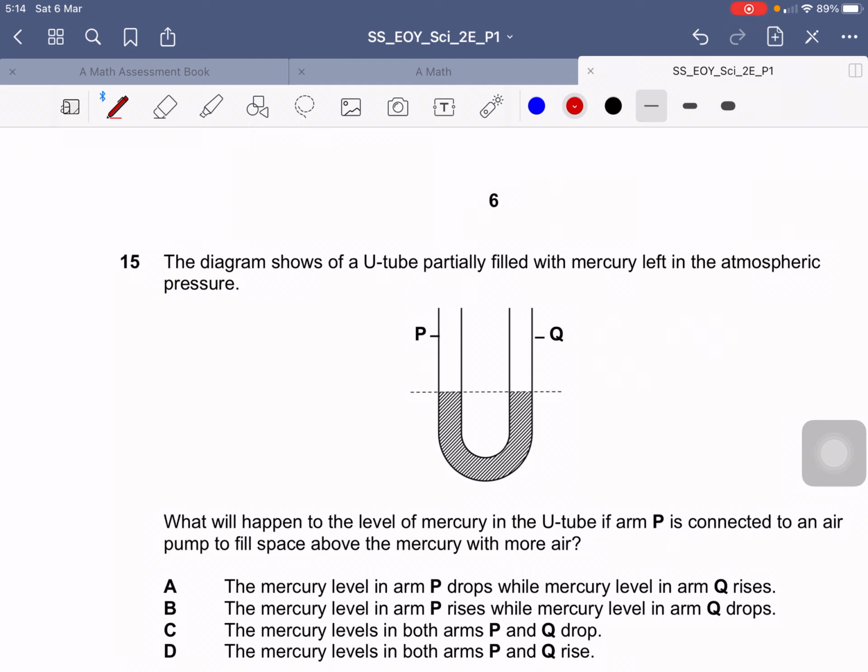The diagram shows a U-tube partially filled with mercury, left in the atmospheric pressure. What will happen to the level of mercury in the U-tube if arm P is connected to an air pump to fill the space above the mercury with more air? If you have more air, there will be increased pressure.